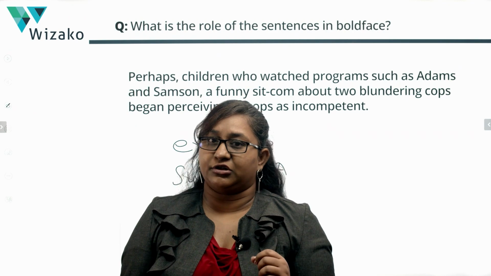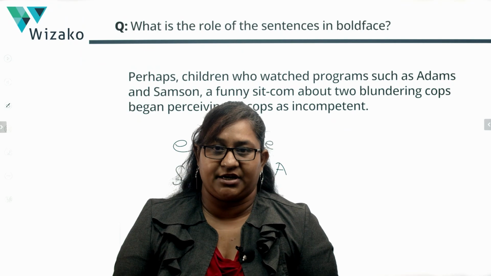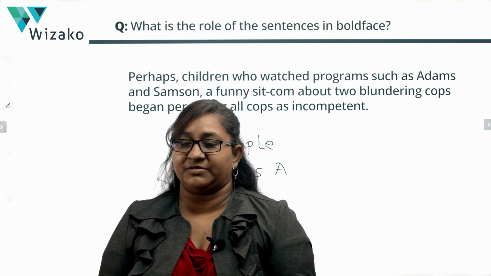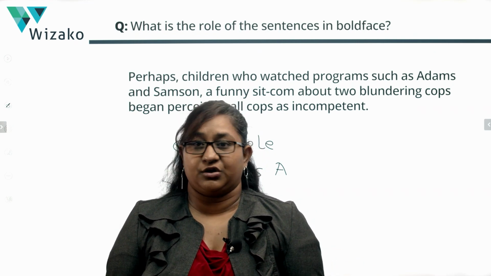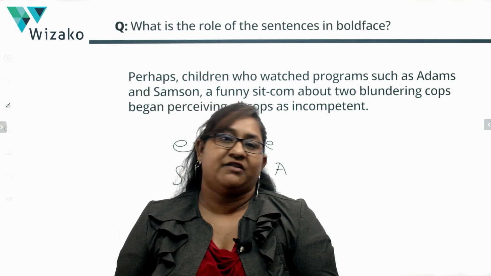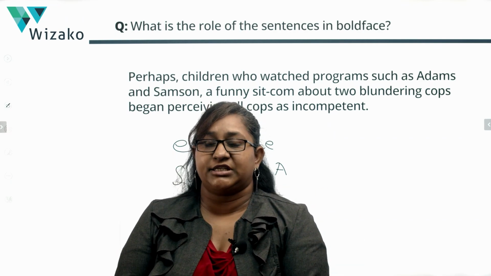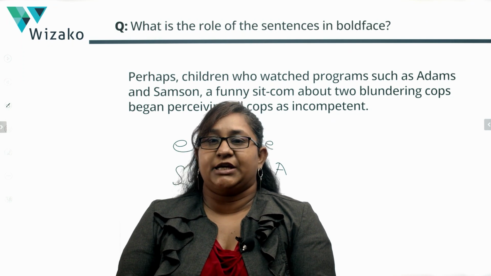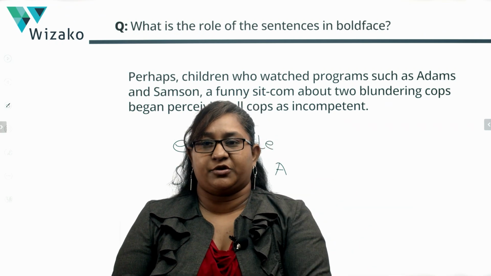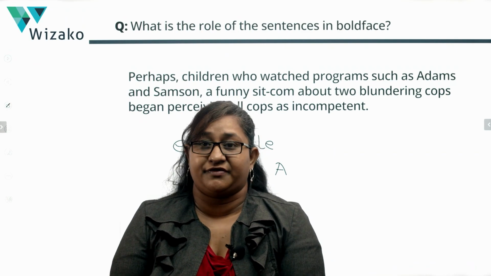It is too premature to conclude that it's the violence that contributed to the increased crime rate, to aggressive behavior in real life. He is saying we don't know anything about the nature of the programs. They could have watched a cartoon for all we know. They could have watched a funny sitcom for all we know. And that could have contributed to the aggressive behavior in real life. He's willing to give that it was probably the movies and the TVs that led to the increased crime rate. He's just saying we don't have enough evidence to conclude that it was the violent TV and movie programs that contributed to aggressive behavior. So ultimately, the author's conclusion is that we don't have enough evidence, right?